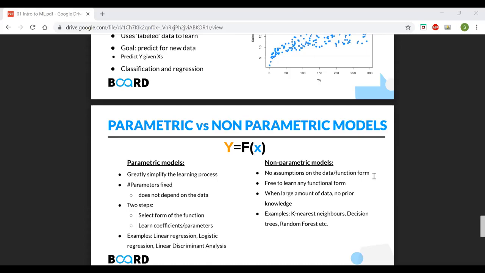It will not learn anything at any point of time. It will just look at the data that is present at that point of time, and based on that, it will come up with the decision. I'm not talking about the exact algorithm at this point because we will cover it later. But just think of it like this: a parametric model is something which will not change its pattern once it has learned the parameters. I mean, once it has learned the data. But a non-parametric model is something which will change based on the data that is coming.